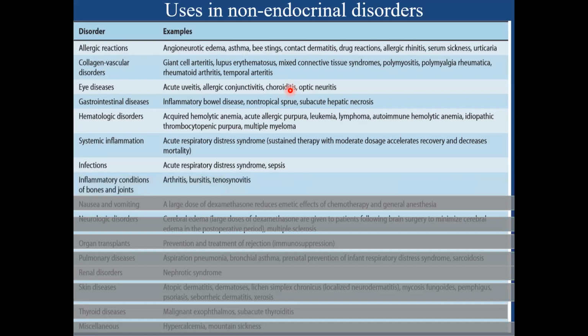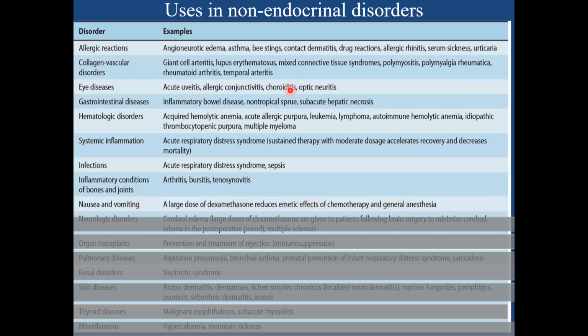Inflammatory conditions of bones and joints like arthritis, directly into the joints, like intra-articular injections, can be given to decrease the inflammation. Bursitis similarly, and tenosynovitis, directly into the tendons to decrease the inflammatory process. Nausea and vomiting related to chemotherapy and general anesthesia. Yes, dexamethasone is known to reduce the tendency of vomiting in case of cancer chemotherapy induced vomiting. Mostly it has a role in case of delayed onset cancer chemotherapy induced vomiting.